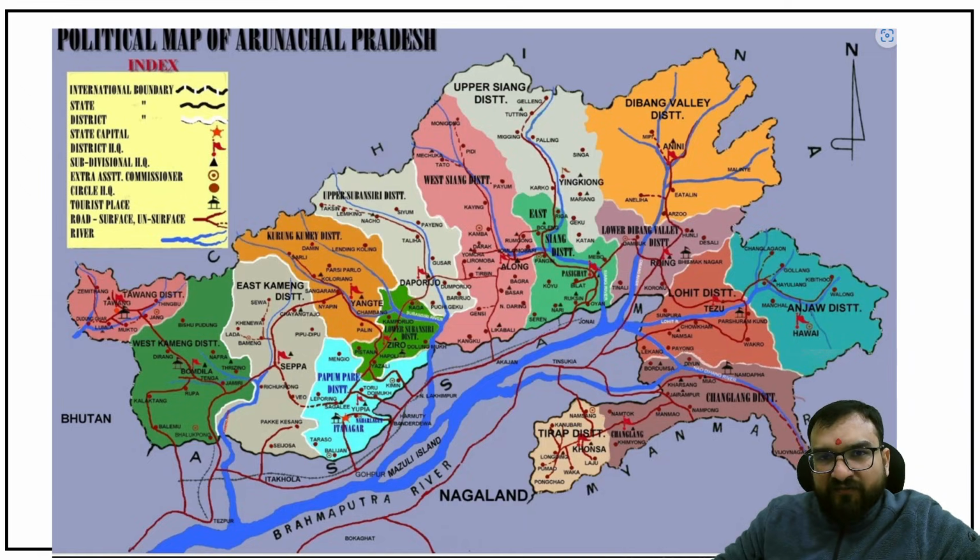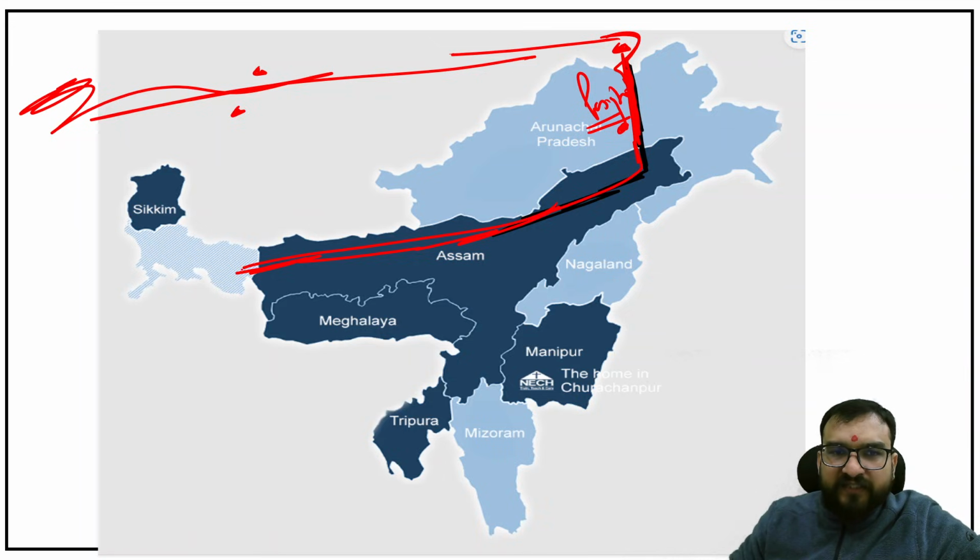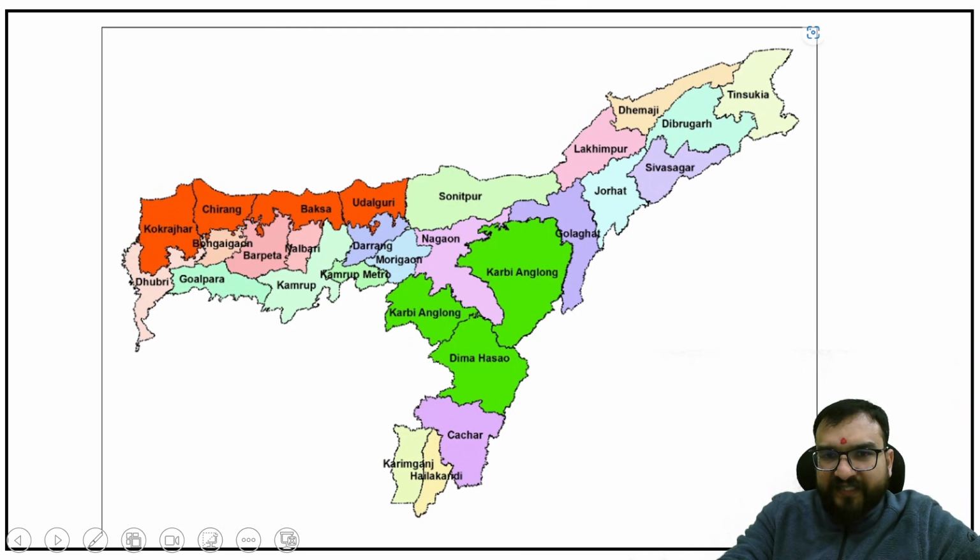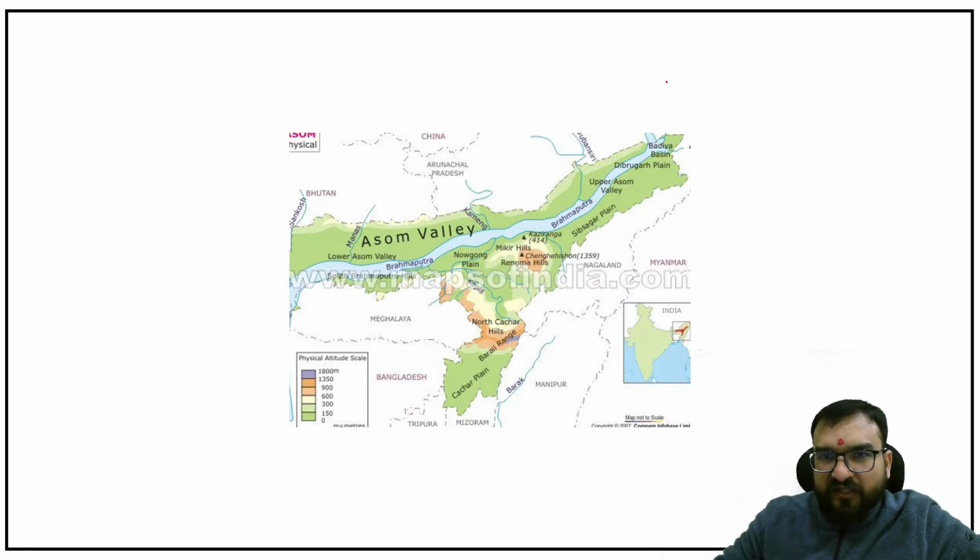Now it will be flowing like this. I am telling you the regular flow first of all, and then it will be flowing through the middle of Assam throughout like this, and there will be several tributaries which will be joined, which I have to make you understand as well. So now I am taking you to Assam, and you will see that it will be entering somewhere like this, passing through Dibrugarh, Upper Assam Valley, like this it is going, guys, with a heavy flow. And because of this flow you will be finding that a lot of floodplains are being formed in this particular area of Assam, right?